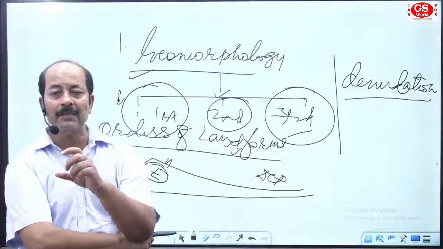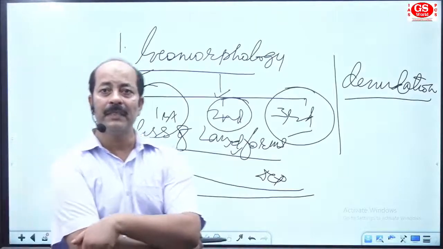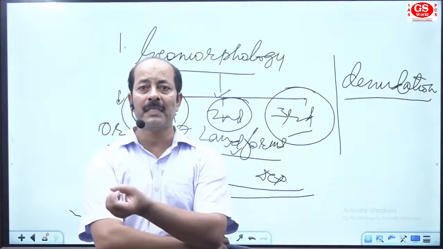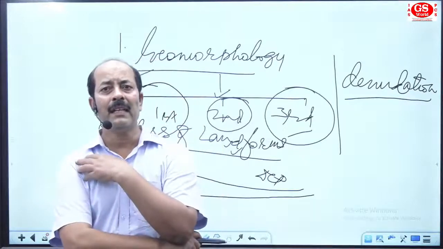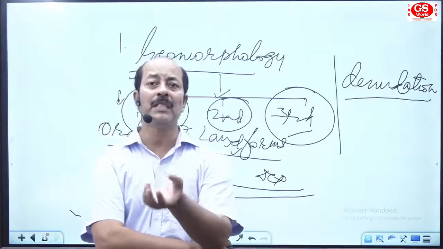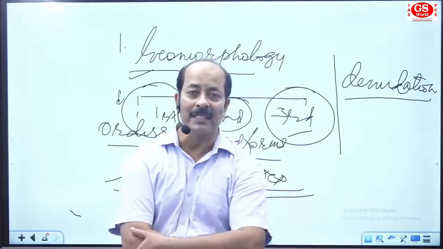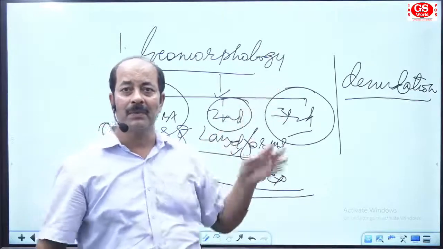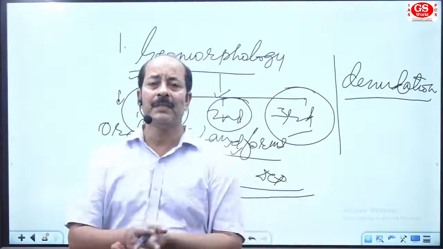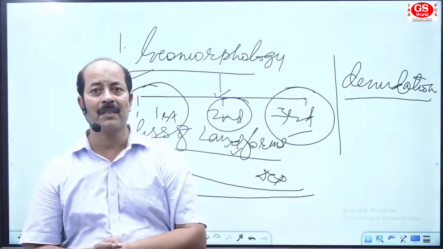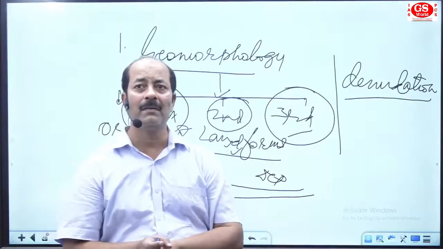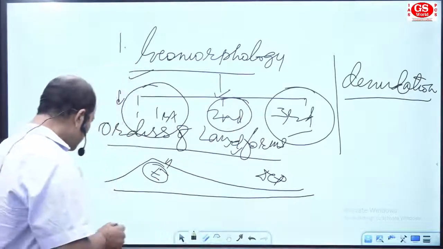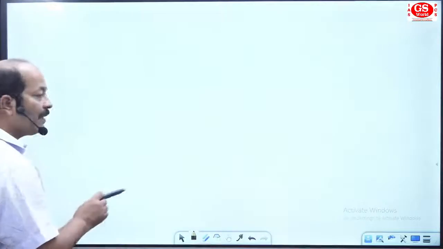First order: the landforms originated with the origin of Earth. Second order: the landforms originated by endogenic processes. And third order: the landforms originated by exogenic processes, by denudation. So this is all about the syllabus of geomorphology, and one chapter you can include here is the rock system. Then we'll have a total understanding of geomorphology. Now I'm coming to the next content.